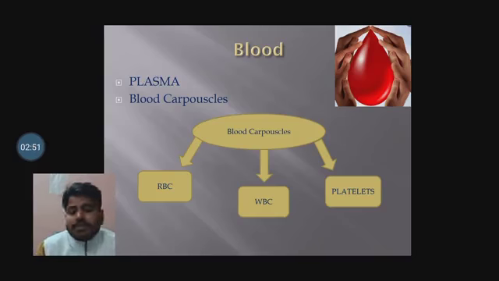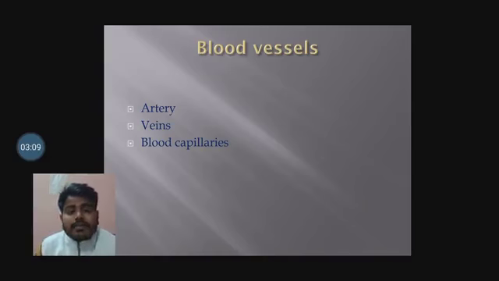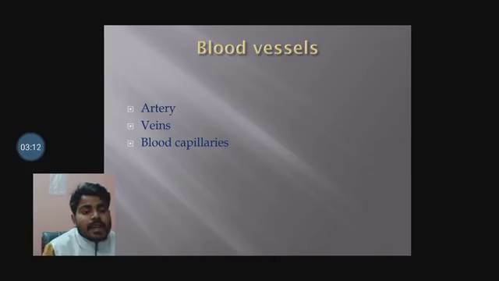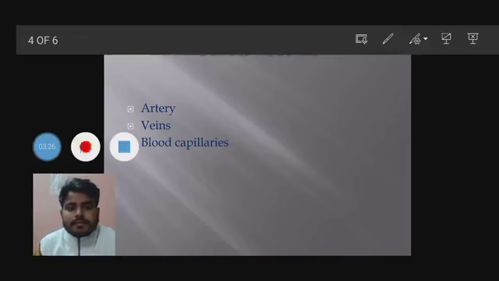Blood vessels. Now, what are blood vessels? Blood vessels are the ducts or tubes through which blood circulates in the body. Blood vessels can be classified into three types: arteries, veins and blood capillaries. Arteries are the type of blood vessels which carry the blood away from the heart, while veins push the blood back to the heart.